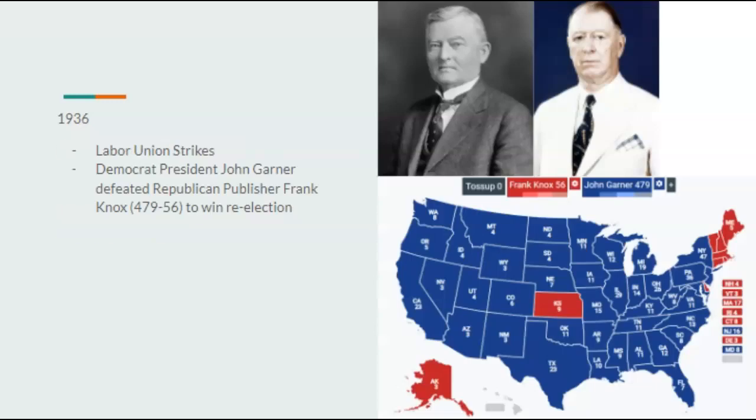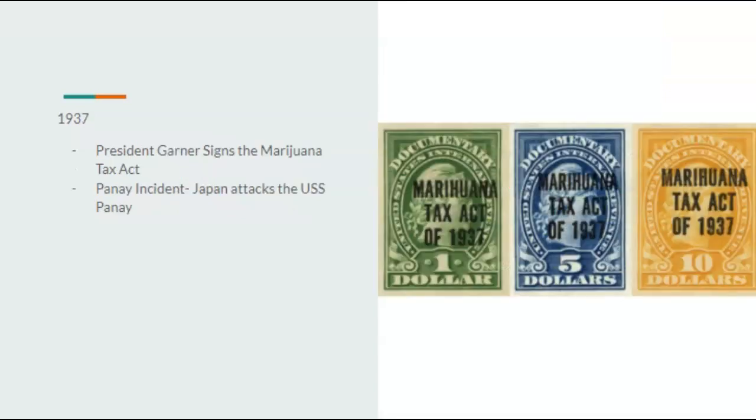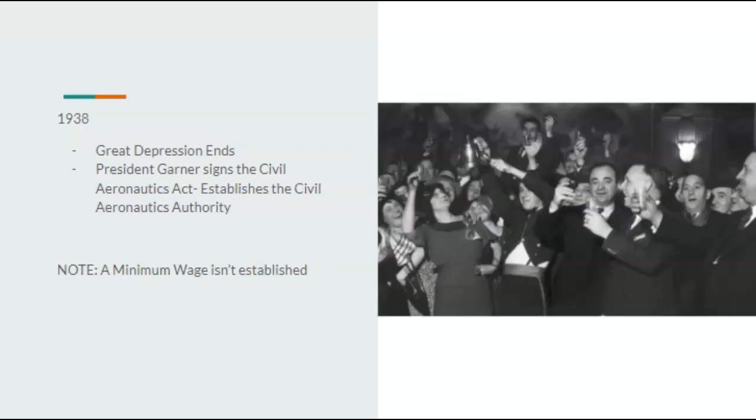1936, the labor union strikes would occur. In the 1936 election, Democrat John Garner would defeat Republican publisher Frank Knox 479 to 56 to win re-election. In 1937, President Garner would sign the Marijuana Tax Act, as well as the Panay Incident, where Japan attacks the USS Panay. In 1938, the Great Depression ends.